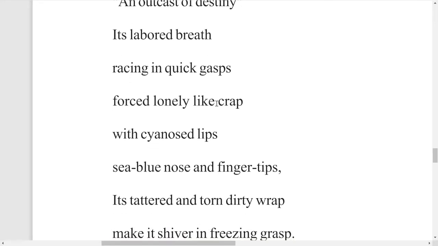Forced, lonely like crab with sinuous lips, in the sense blue lips. Look at the newborn babies who are born. Somebody, they look so pink. Some babies look like a blue color. Their lips are blue and all. They look in different colors. So this baby is newborn, and the baby's lips are in the cyanose color.